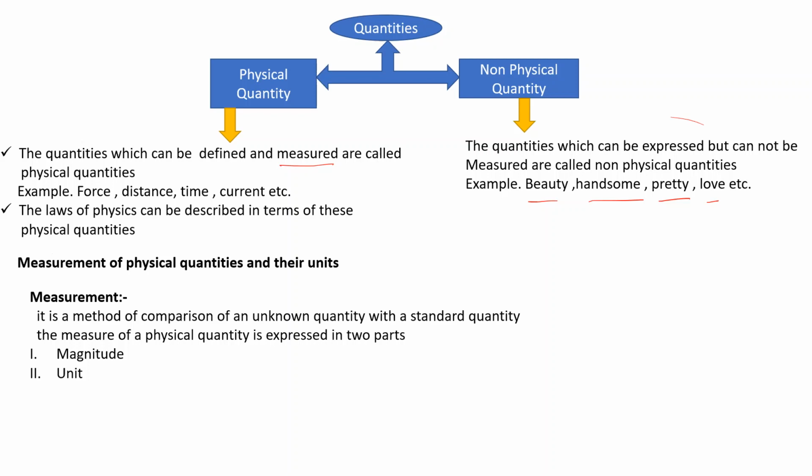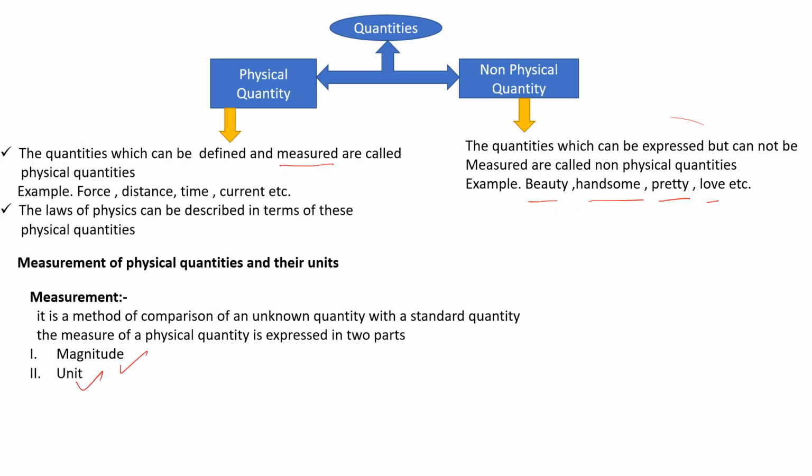What is measurement? Measurement is a method of comparison of an unknown quantity with a standard quantity. The measurement of physical quantities is expressed in two parts: first is magnitude and second is units.